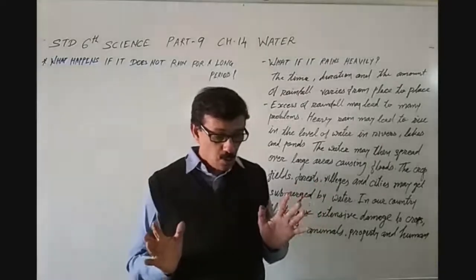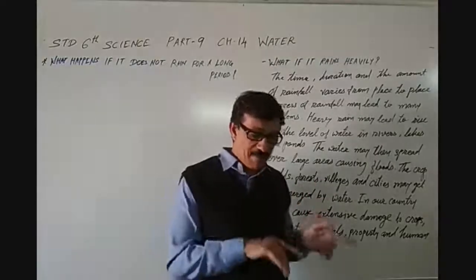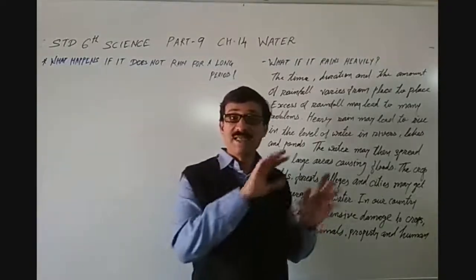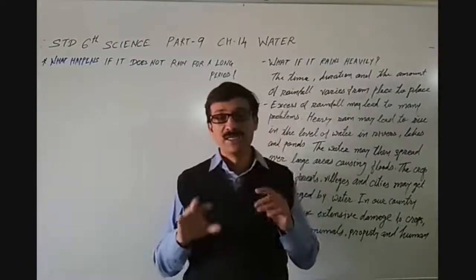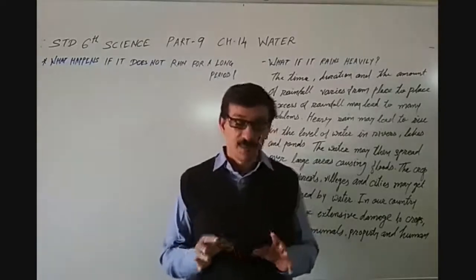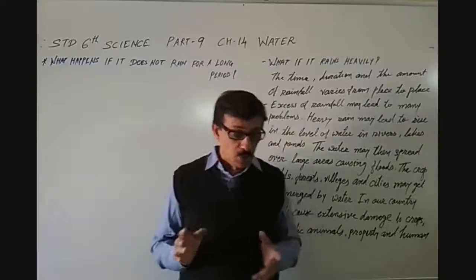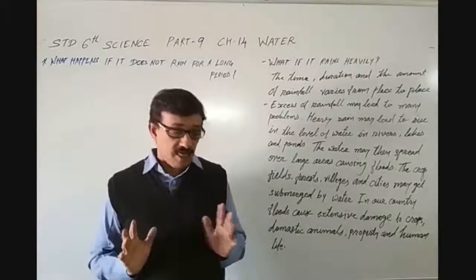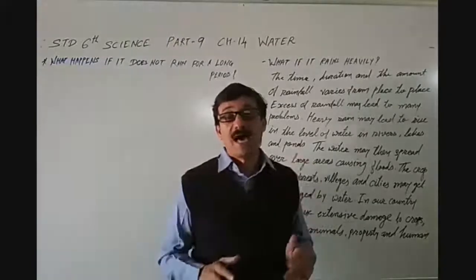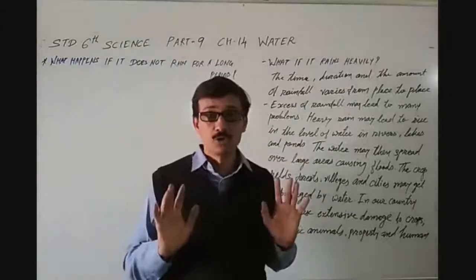The sowing of many crops depends on the arrival of the monsoon. See, when it rains in the monsoon season, then the farmers sow, isn't it? In fact, farmers are waiting for the monsoon.